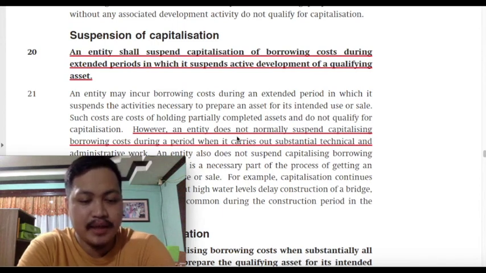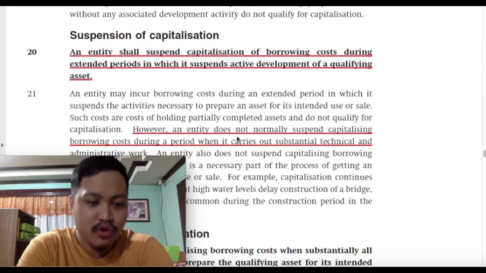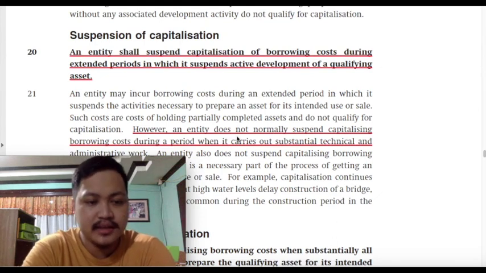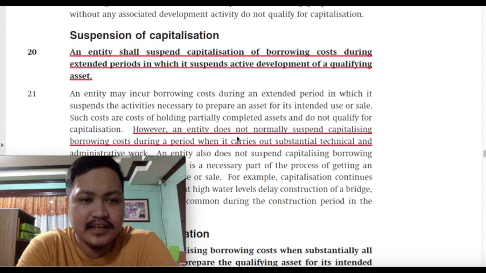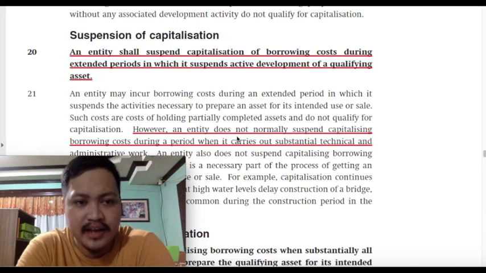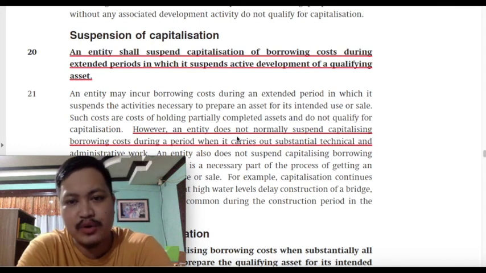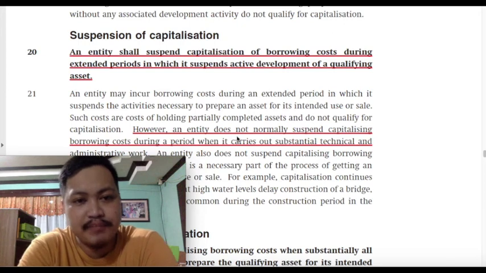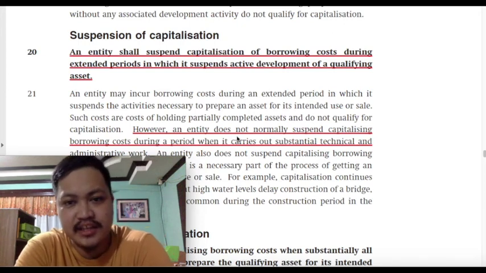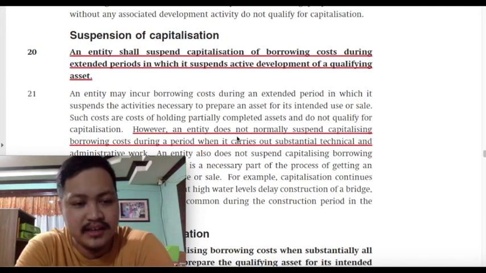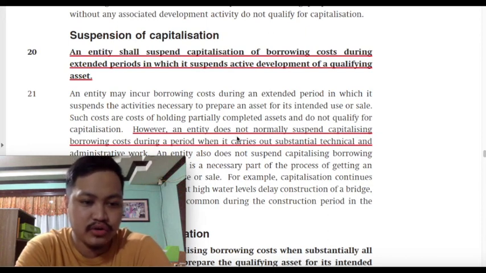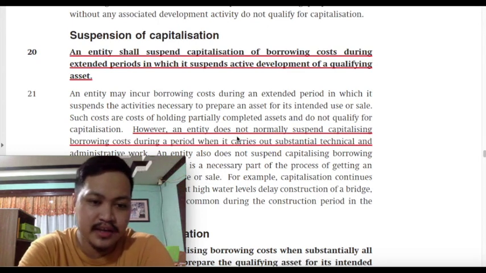And when will that happen? During times in which no progress has happened. Specifically, class, the standard tells us that an entity shall suspend capitalization of borrowing costs during extended periods in which it suspends active development of a qualifying asset. This should make sense, class. The only reason that we are capitalizing borrowing cost, class, is because we believe that the use of the money is in relation to the construction or development of the qualifying asset.